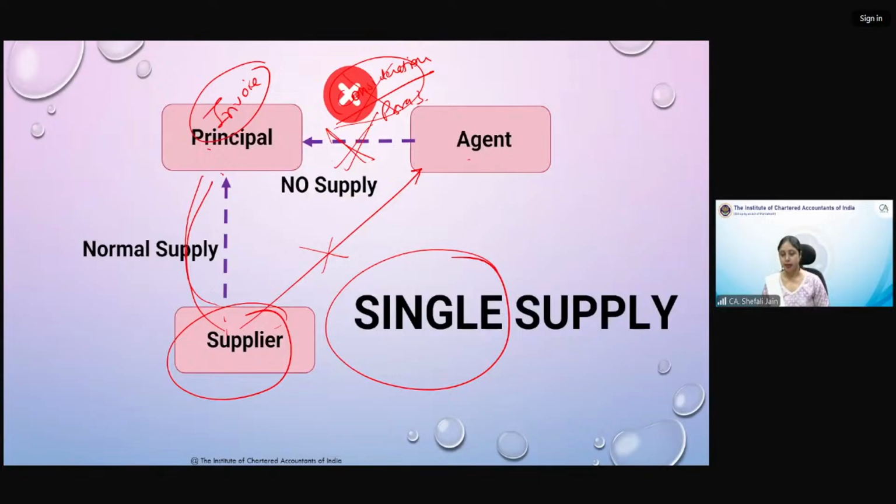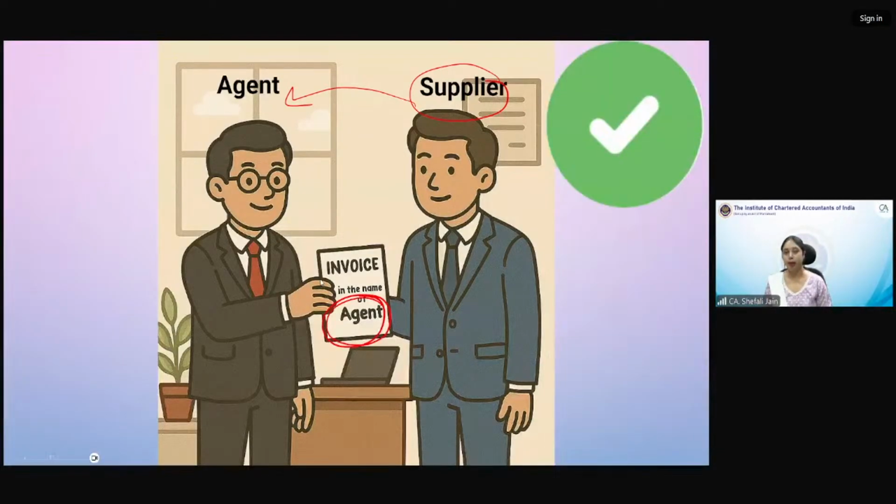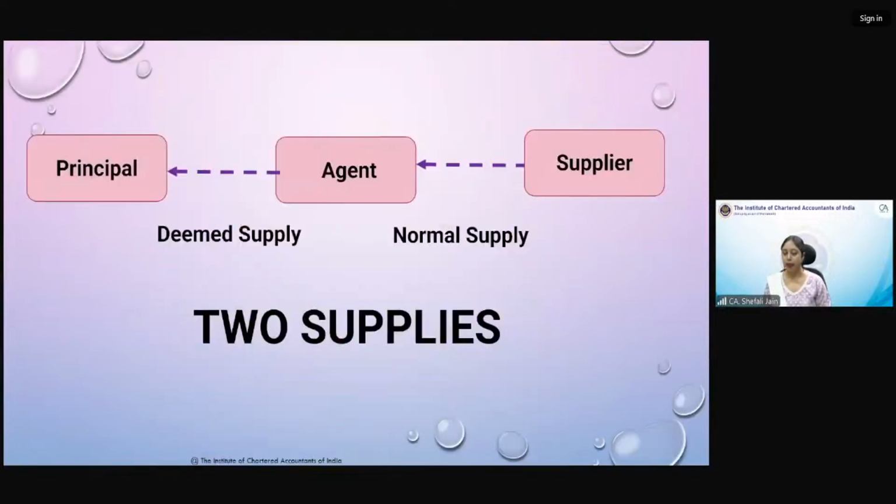Next case is agent and supplier. Now again supplier has supplied the goods to agent, handed over the goods to agent, I would say, but he has issued the invoice this time in the name of the agent. So this will be a case which will be covered in para 3 of schedule 1. And again, there will be two supplies. How there will be two supplies? First supply between supplier and agent, because here there is consideration.